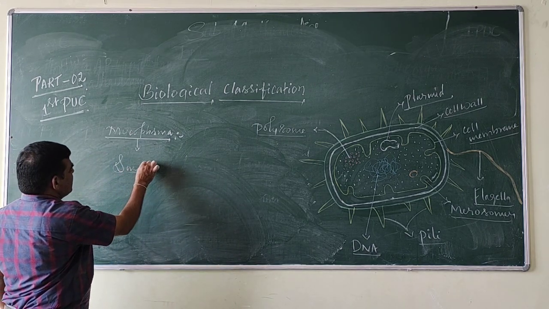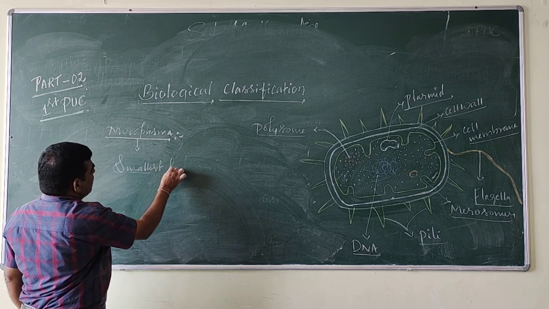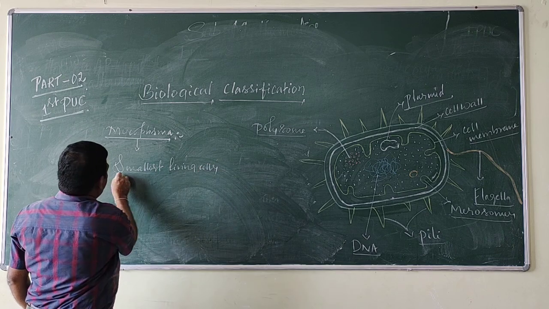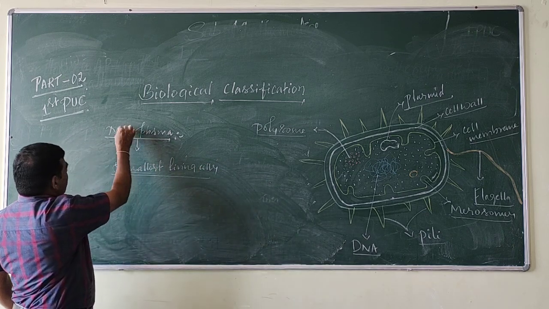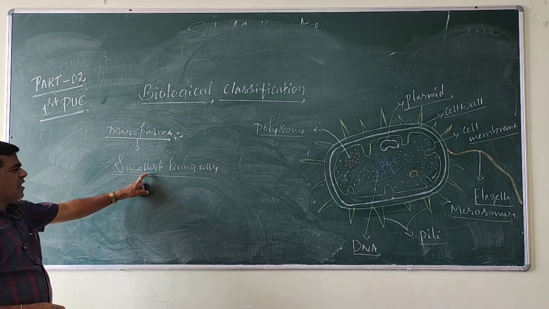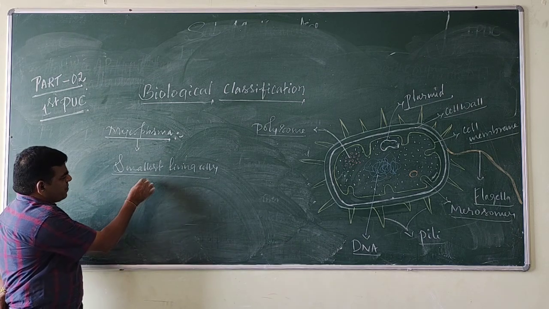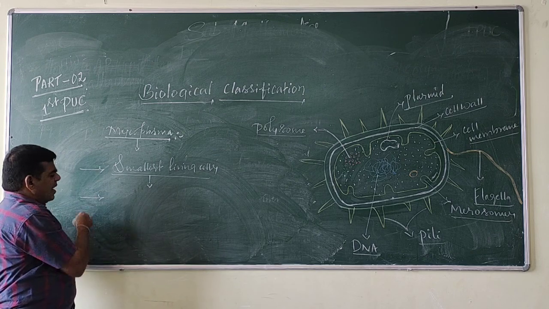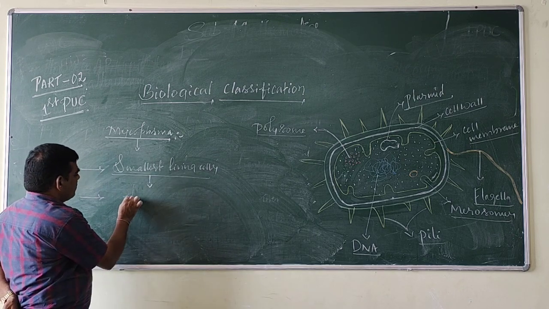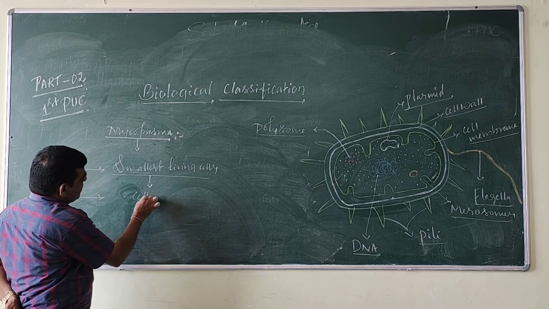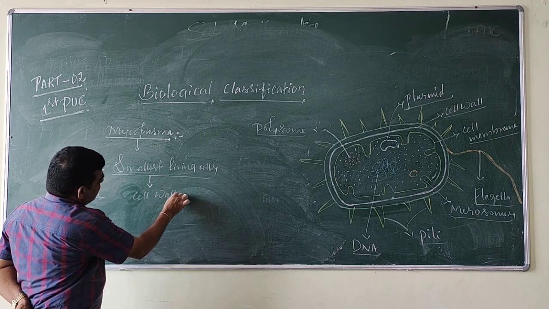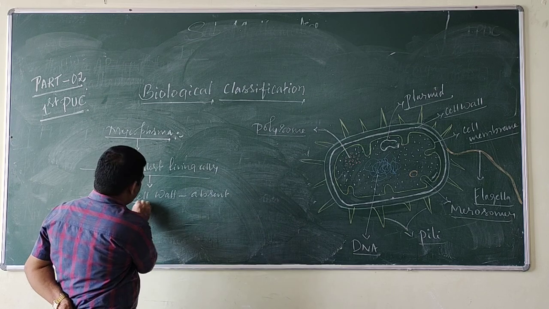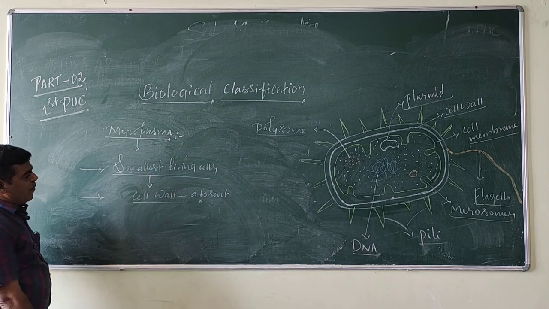Mycoplasma do not have a cell wall. The cell wall is absent in mycoplasma.